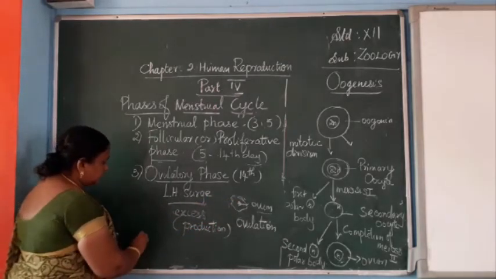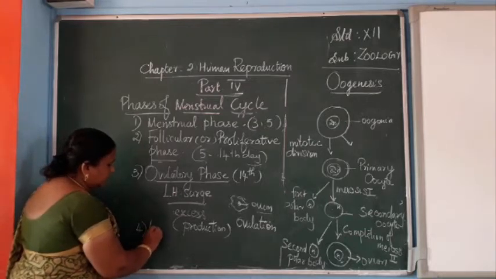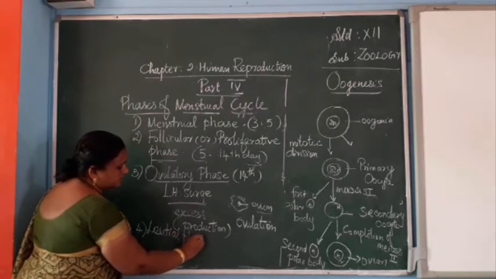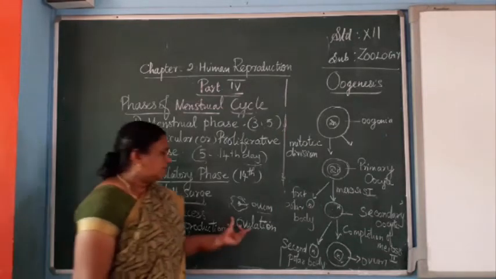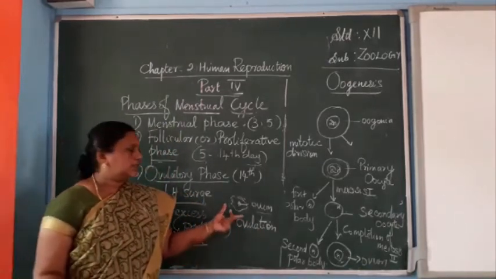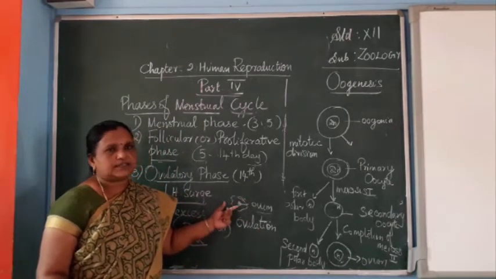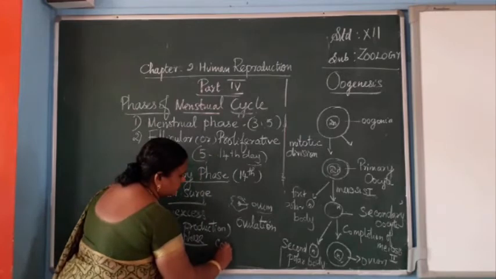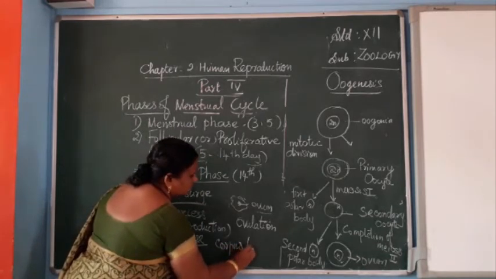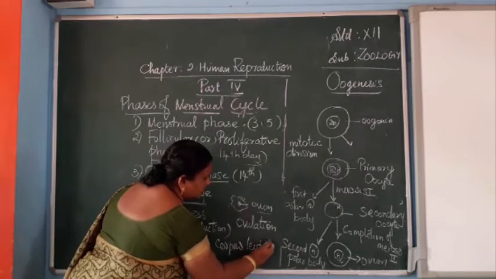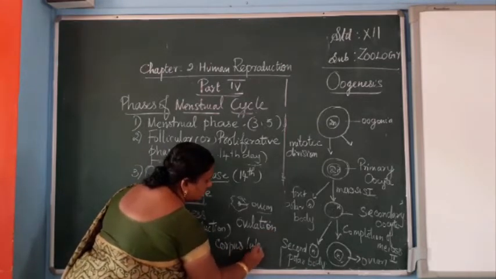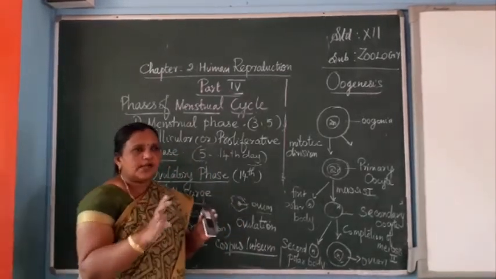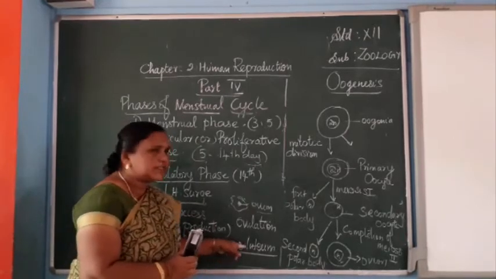Next, the last stage, the luteal phase. During this phase, when the ovum is coming out, the follicle cells are called the corpus luteum. This corpus luteum, the remaining follicle membranes without the ovum, is called the corpus luteum.